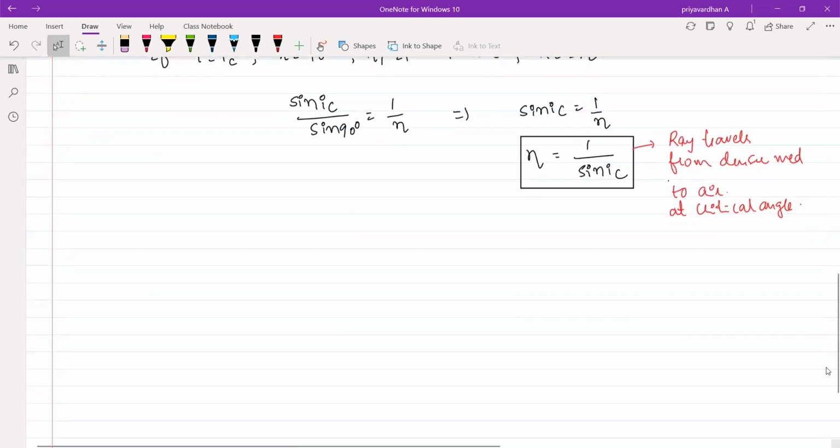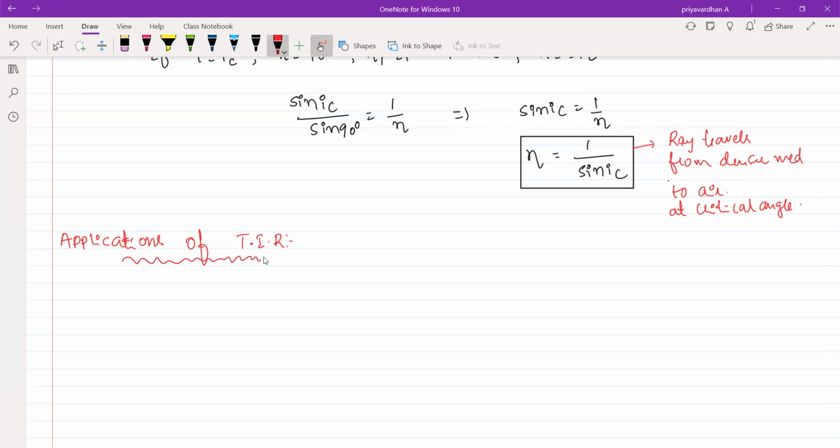Okay. Now let us go for applications of total internal reflection. So now you guys learned what you mean by total internal reflection.